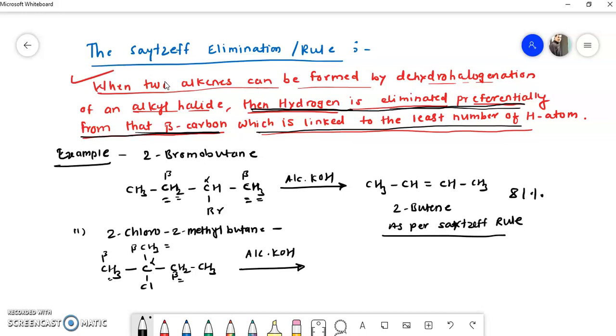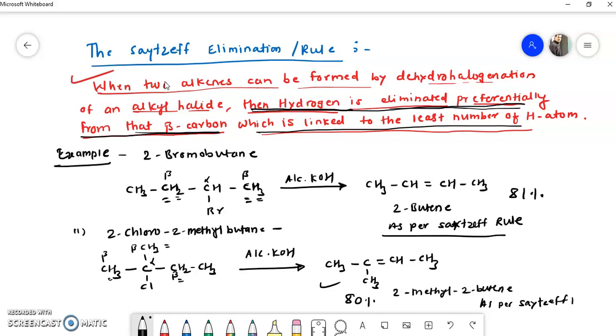So remove the hydrogen from this carbon, the Cl will be removed, and we form this product predominantly, (CH3)2C=CHCH3. This product will be the major product. The name of this product is 2-methyl-2-butene, and it is obtained about 80%. So this is also as per the Saytzeff rule. So this is all about the Saytzeff rule.